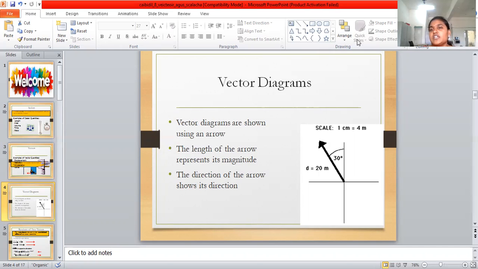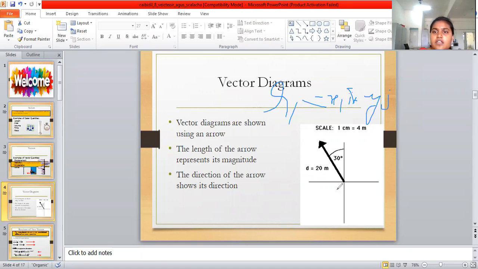So how can we derive this from the position vectors? r1 is equal to x1 i cap plus y1 j cap.